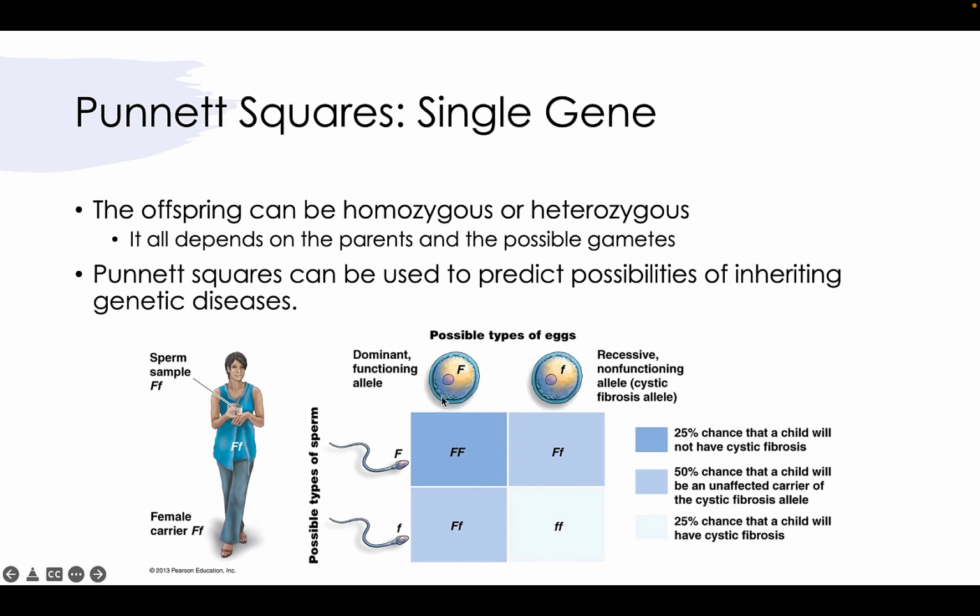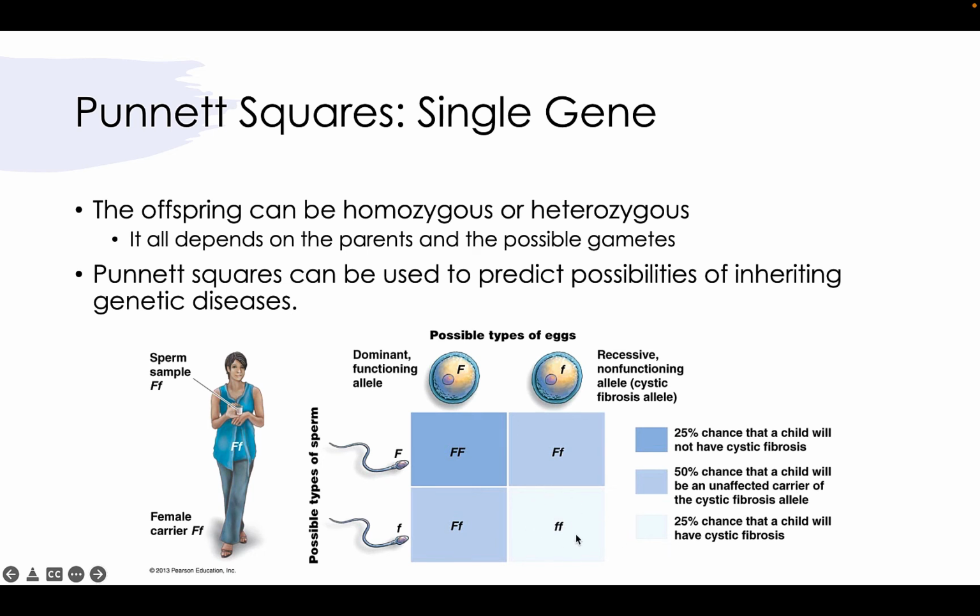Well, we can cross that big F with a little f, and we'll get both alleles represented. The fact that we have a dominant trait in this large F means that this person will not have cystic fibrosis, but the recessive allele being present means that it is within their genetics and they can pass it on to their offspring. And so we're looking at a 1 in 2 chance, or 2 in 4 chance, or 50% chance that this child will be an unaffected carrier of the cystic fibrosis allele. Unaffected means that they do not have it themselves, but they're a carrier of it, so they can give it to their next offspring.